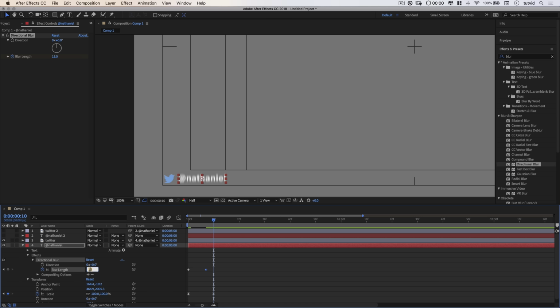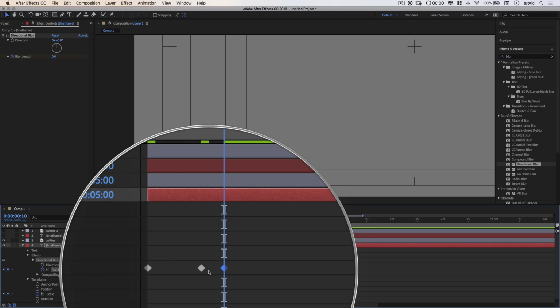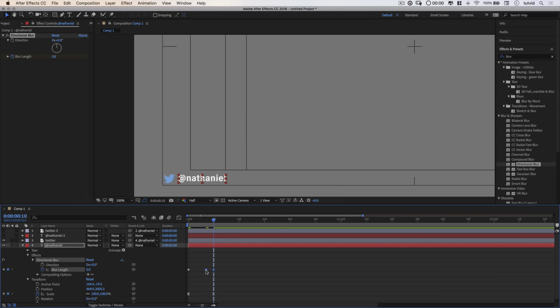And we're just going to reset the blur length here to 0. And After Effects automatically keyframes all of that for us. We can shift select all those keyframes, right click, Keyframe Assistant, throw a quick Easy Ease on that, and we're good to go. So at this point, we have the introduction of our tag coming right in. It just pops right into place, looking good.